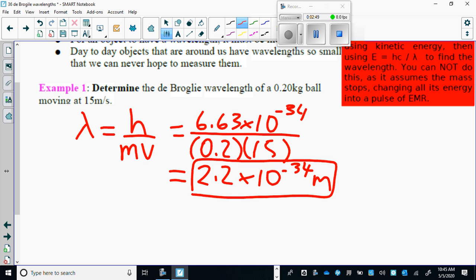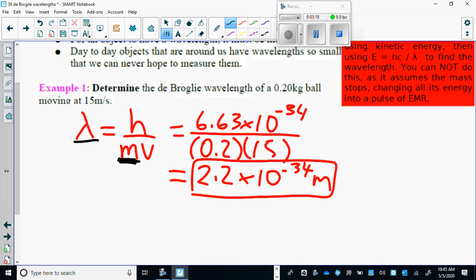It's so small, there's no way you have any hope of measuring a wavelength that small. So an object like a ball, a big object, has an extremely small wavelength, which is very impractical, because there's no way you can measure that. If you look at the formula, you can see that mass is inversely proportional to wavelength.